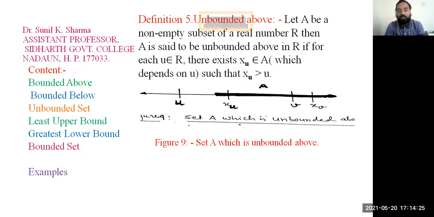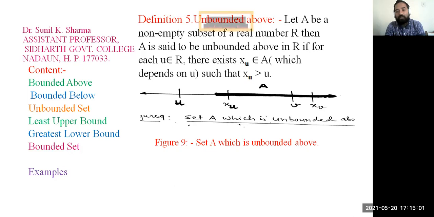So if A is a subset of the real numbers R, this dark portion is a non-empty subset A. Our purpose is to find an upper bound. But you can see, if we choose u, then corresponding to this u, we can find an element x_u of set A which is greater than u. So u is not an upper bound.